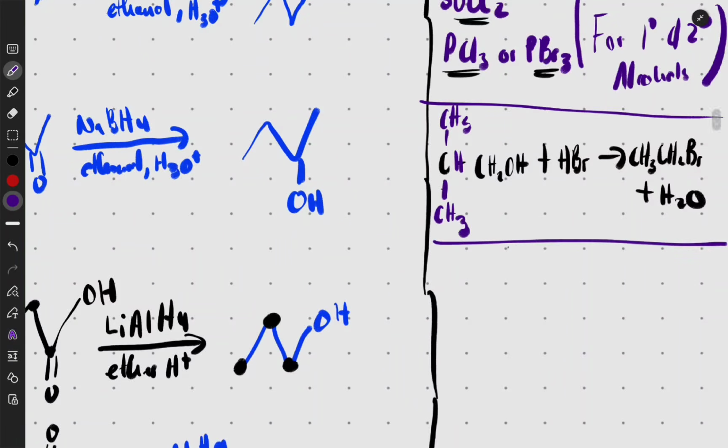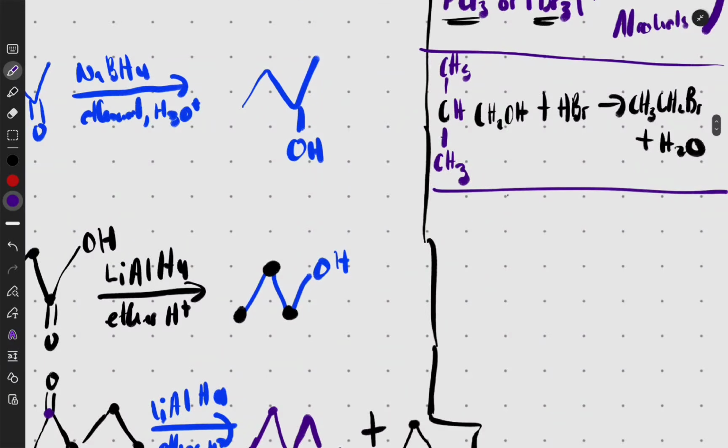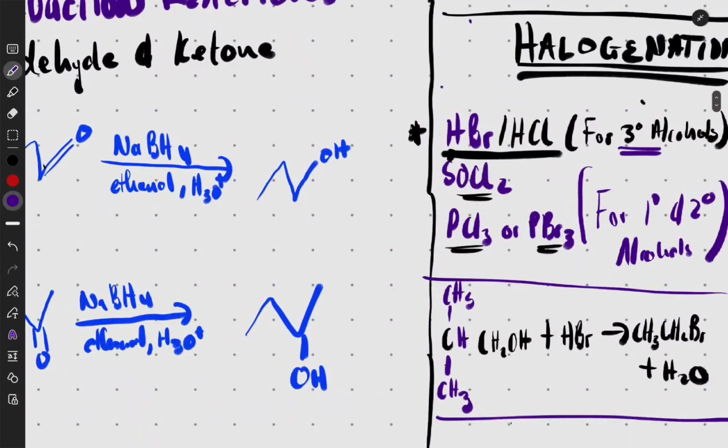Now for secondary alcohols, remember we love to use SOCl2 and P-something with the group 7, so SOCl2, then PCl3 or PBr3. When do I use SOCl2? SOCl2 is called thionyl chloride, PBr3 is phosphorus tribromide, and PCl3 is phosphorus trichloride. So these are the reagents.